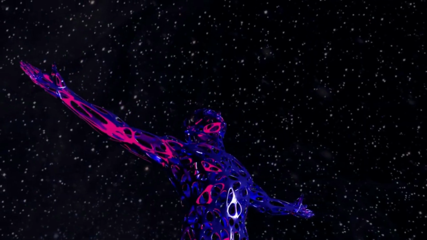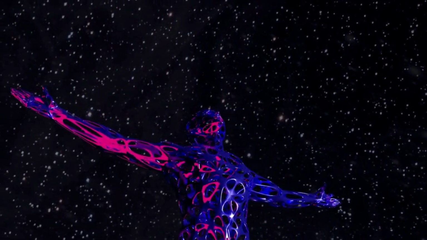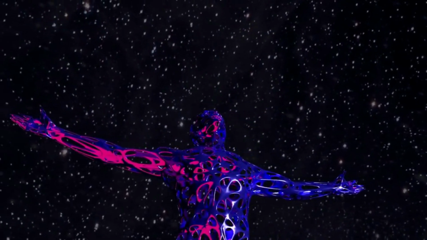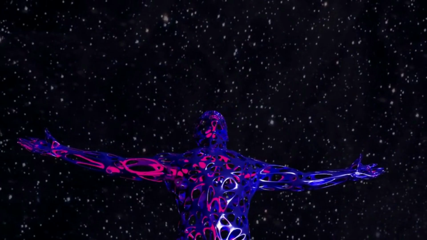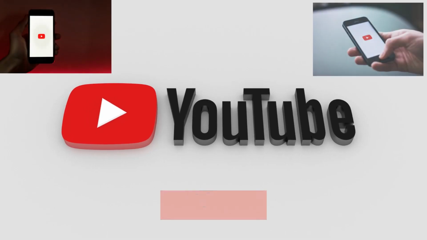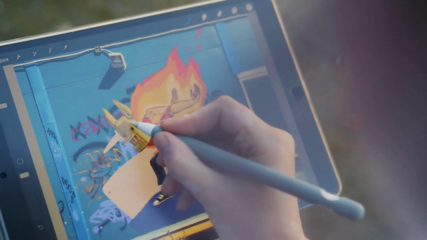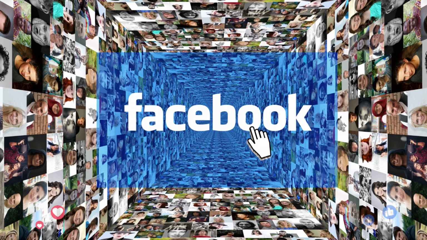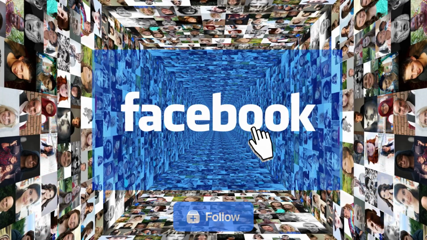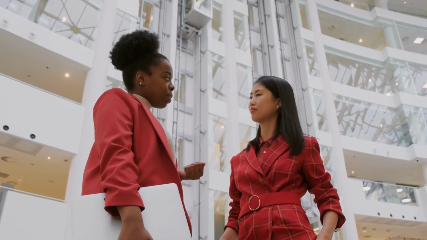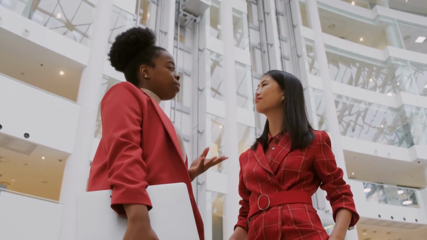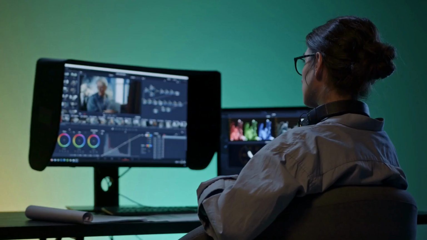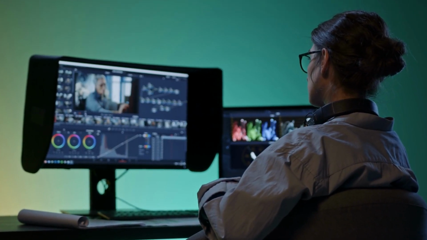One of the exciting aspects of creating digital art is the ability to share your experience and your creative process live. Platforms like Twitch and YouTube offer features that allow artists to stream their art creation process in real time. This not only allows you to engage with your audience, but also provides an opportunity to receive instant feedback and suggestions.